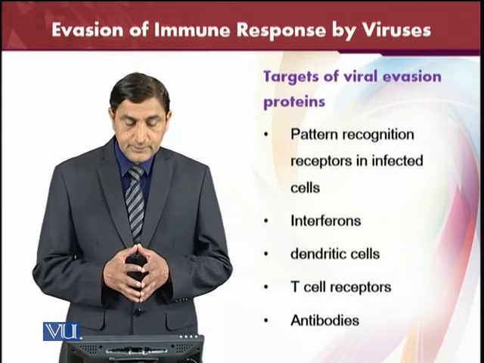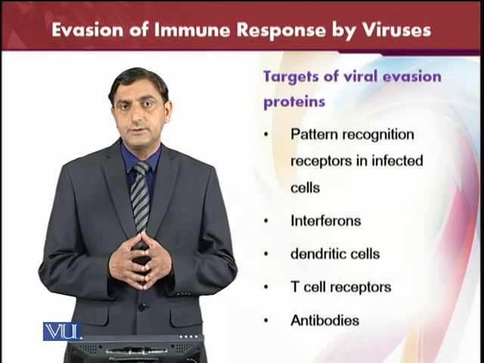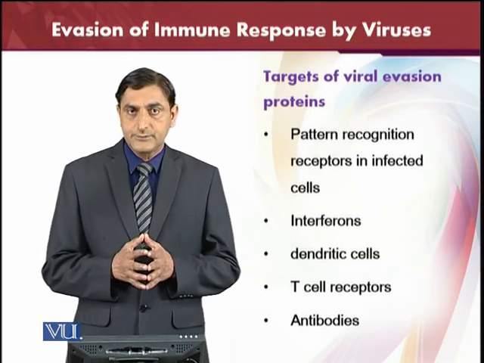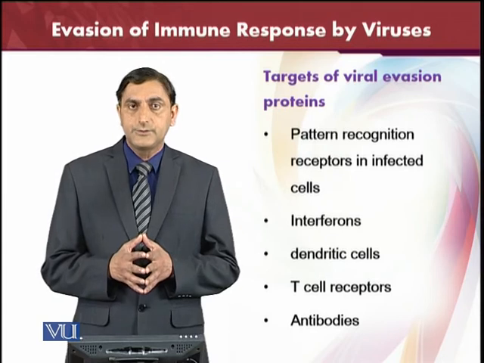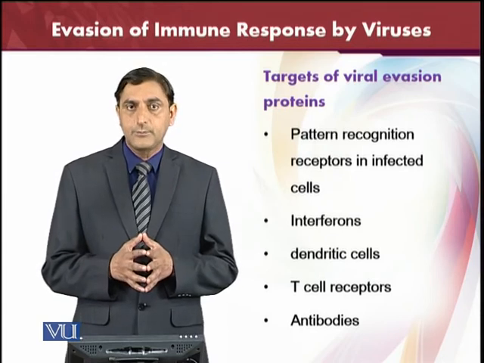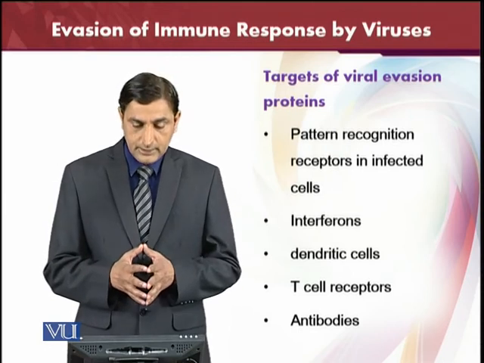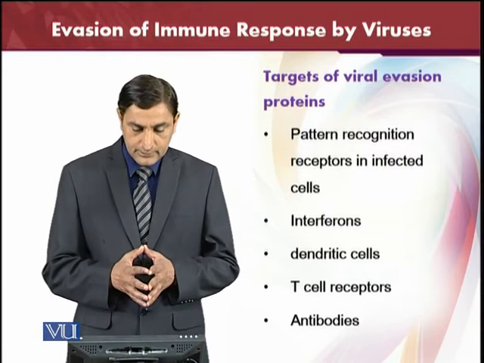Pattern recognition receptors in the infected cells. These infected cells are there to recognize; they have special kinds of recognition receptors. They will see whether this is a foreign body or whether this is from inside the body. If it is a foreign body, then they will recognize it, start fighting, and tell the immune system that there are some foreign bodies there.